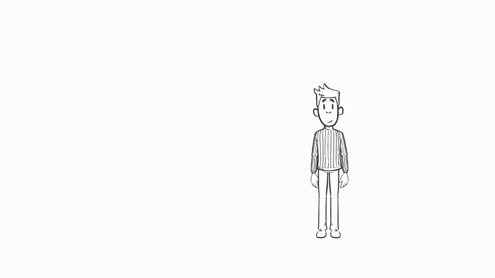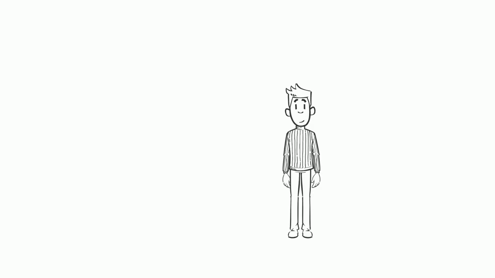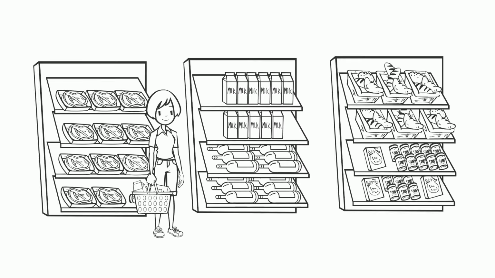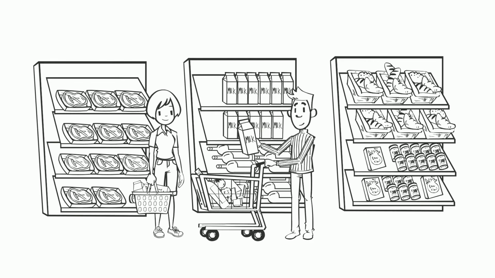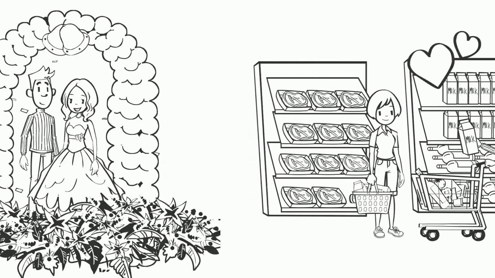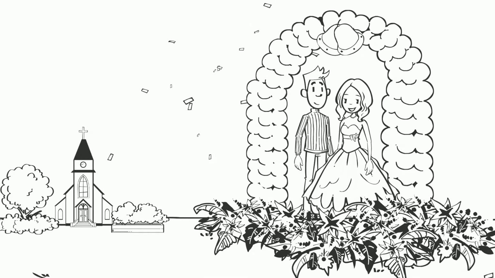This is Miss Johnson. She's 25 years old and she's single. This is Mr. Smith. He's 29 years old and he's also single. One day, Miss Johnson went shopping at the supermarket and met Mr. Smith. They fell in love and got married the next day.